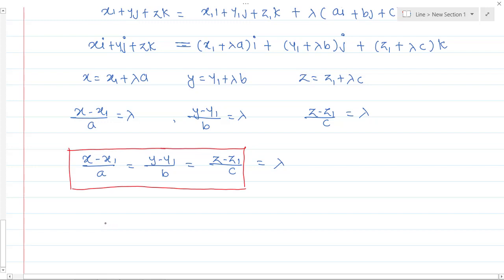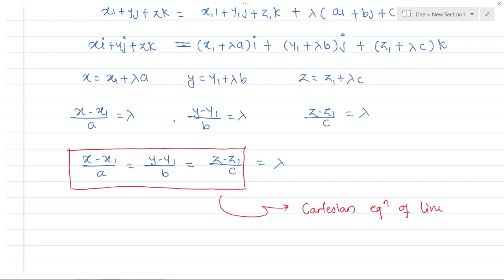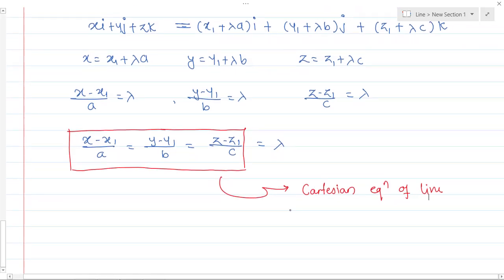This equation is known as the Cartesian form of the line. So till now we have seen three equations of a line: one is the parametric equation, another is the non-parametric, and this third one is the Cartesian equation of a line. Let's take one simple example.